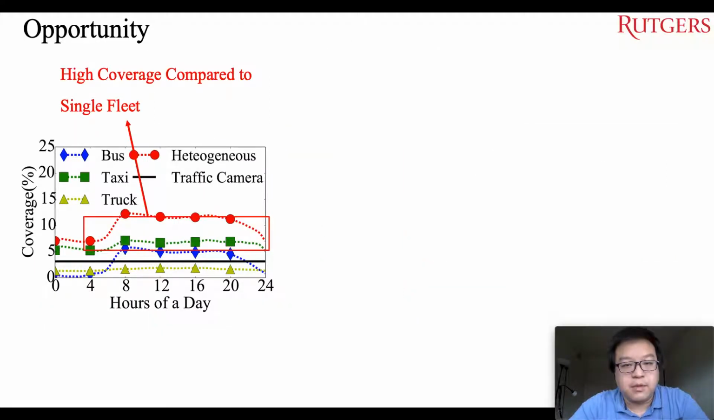Now, many commercial vehicles are equipped with sensors and communication devices. Therefore, the new opportunity is that we can involve all commercial vehicles in sensing to achieve a higher sensing coverage with less bias on travel regions.